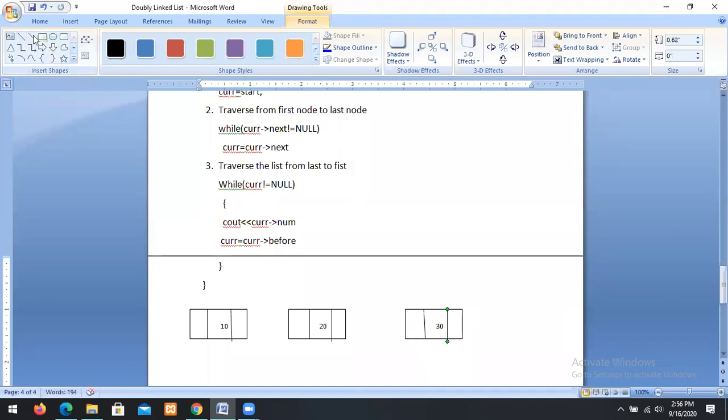Let us assume that this list is the already existing list.